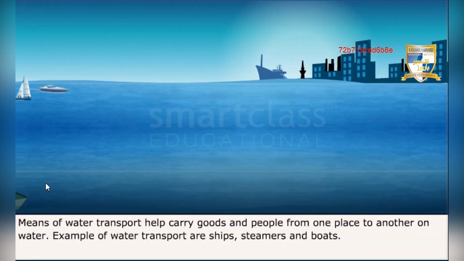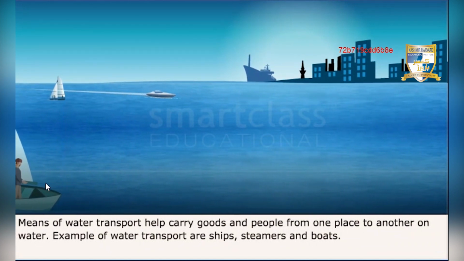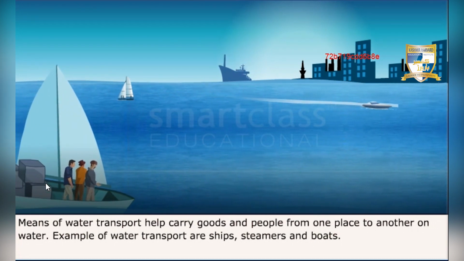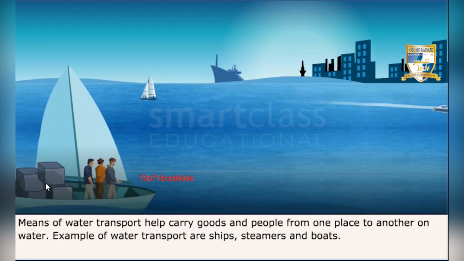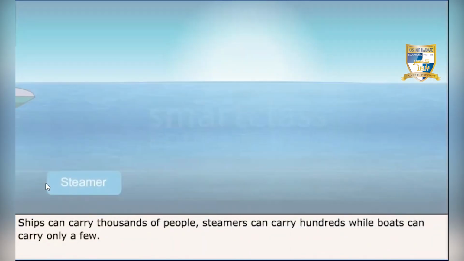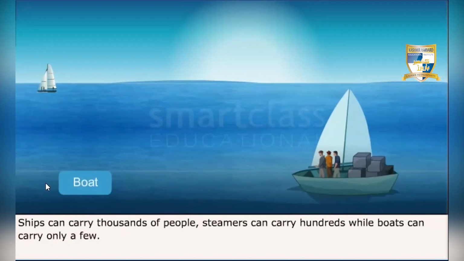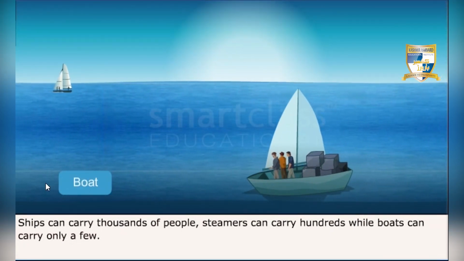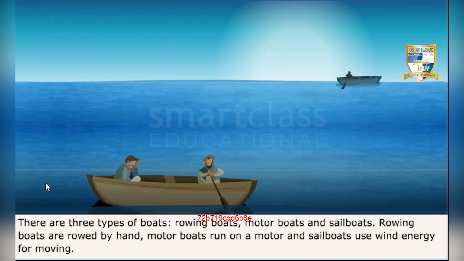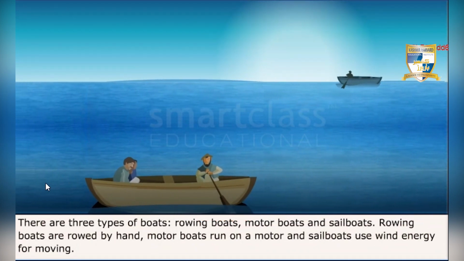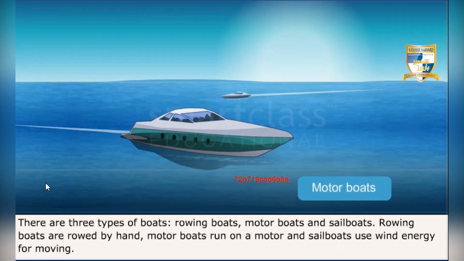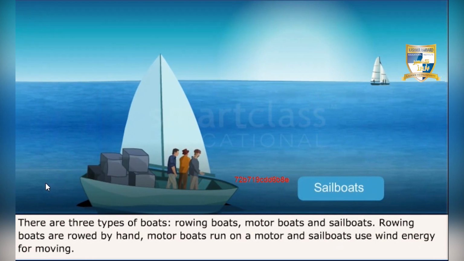Means of water transport help carry goods and people from one place to another on water. Examples of water transport are ships, steamers, and boats. Ships can carry thousands of people, steamers can carry hundreds, while boats can carry only a few. There are 3 types of boats: rowing boats, motorboats, and sailboats. Rowing boats are rowed by hand, motorboats run on motors, and sailboats use wind energy for moving.